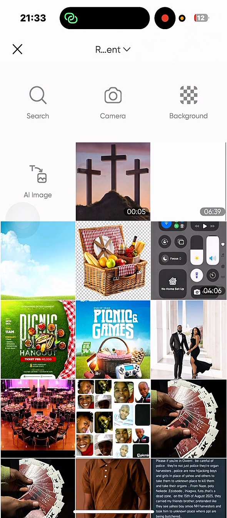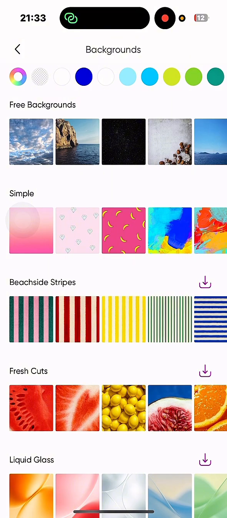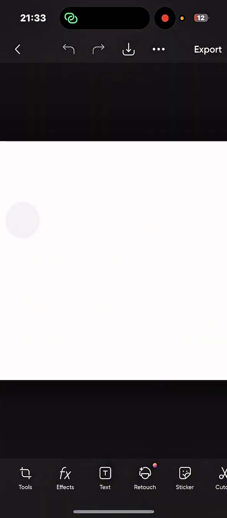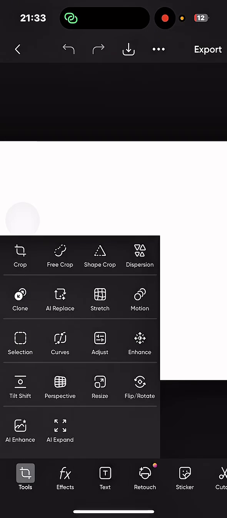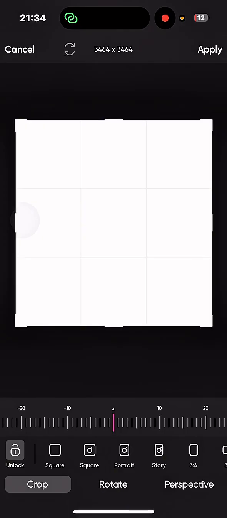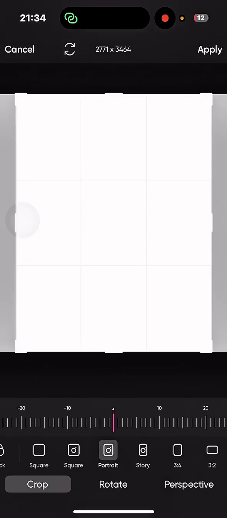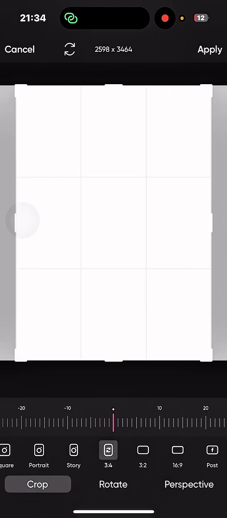Now, what am I going to do now? I'm going to press background. Then I'll press white. So I want my canvas to be white. Now, we talked about aspect ratio or the size of your photo. It is very important. If I want to use a square or portrait, I need it to look like a story, 3:4 ratio. So it depends on what you want. Now, if you want to get exactly the size of the photo you got inspiration for, if you feel that is the one you want to use, that is mostly what I do actually.